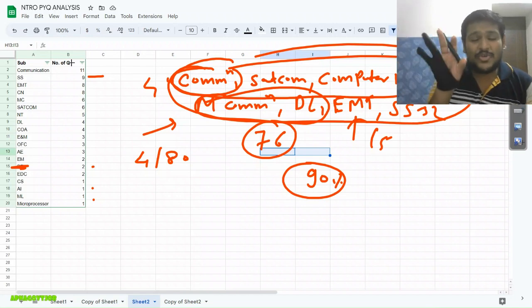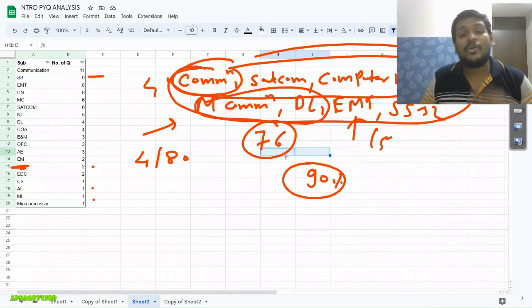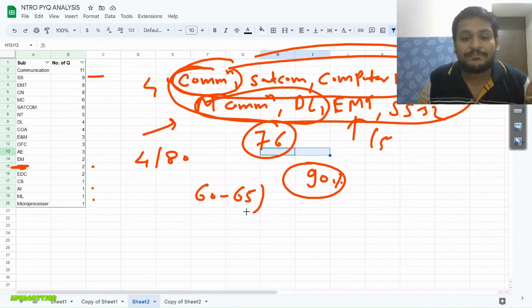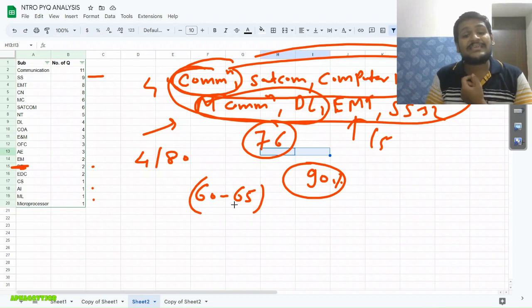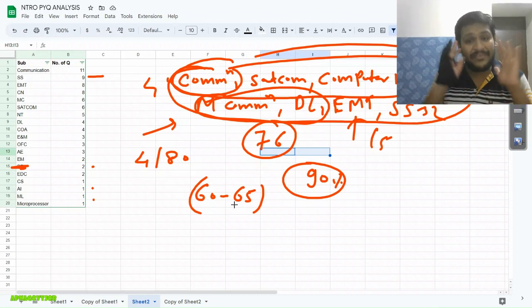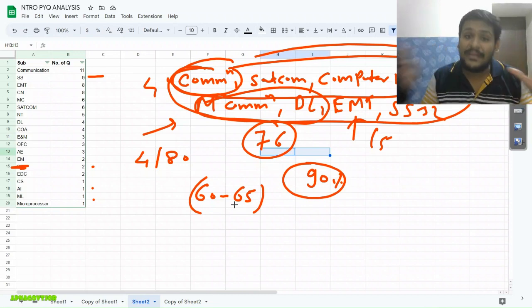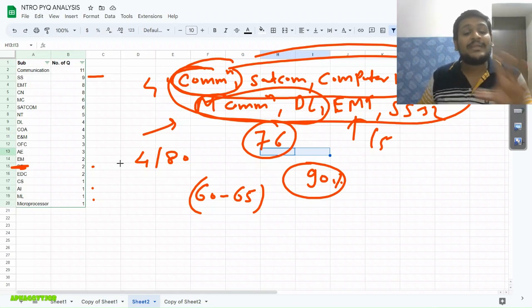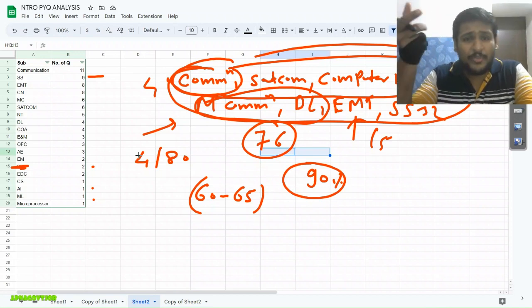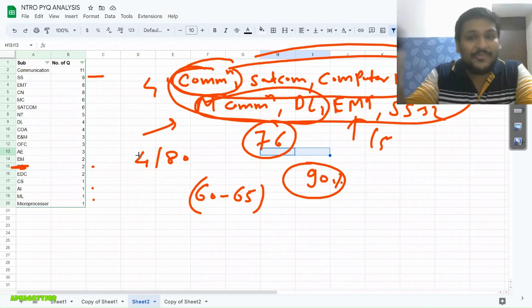But don't waste your effort in this, okay, because I already told that out of 76, no need to attempt the full paper. Our safe target will be 60 to 65, and this is enough, which will make sure you are 90% selected. Okay, out of 76, 60 to 65 attempts is our target. So work accordingly, work as per this, right? Okay, so I hope you understand now what we are doing, and you don't need to put in much extra energy, because we are already doing it through our blockwise strategy.